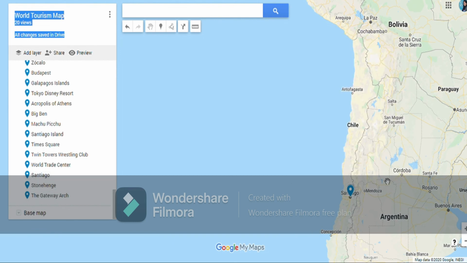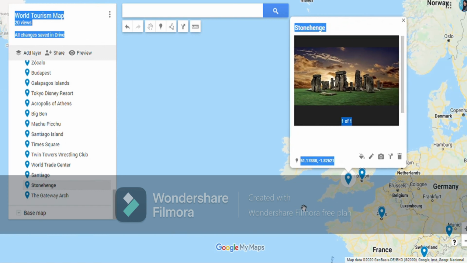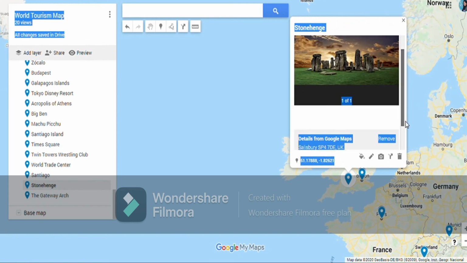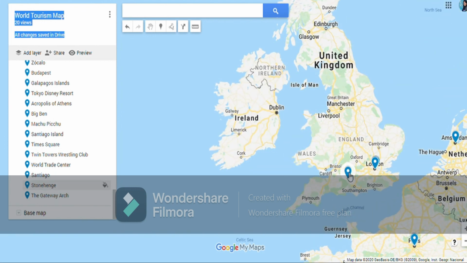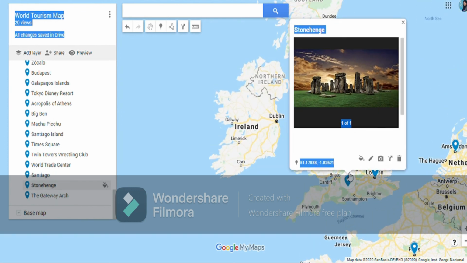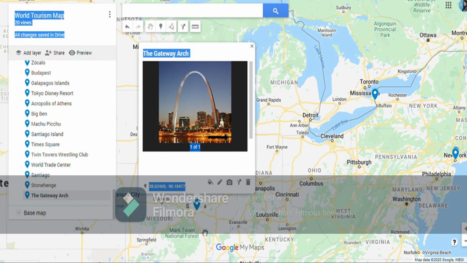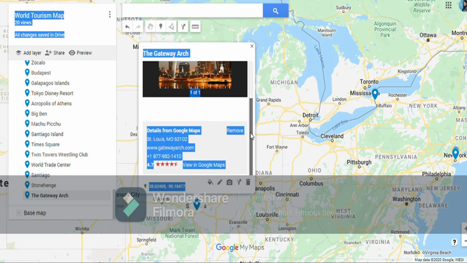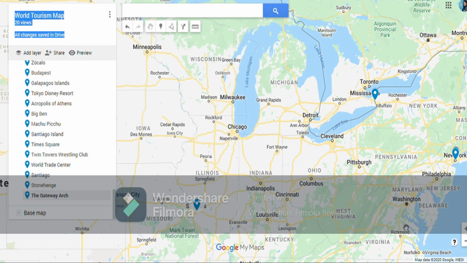Then we have Stonehenge in United Kingdom. Salisbury in United Kingdom, you will find these Stonehenge. These are the Stonehenge, very famous. And then we have the Gateway Arch. Here we have the Gateway Arch in US, in St. Louis. In the state of Illinois, you will find the Gateway Arch.